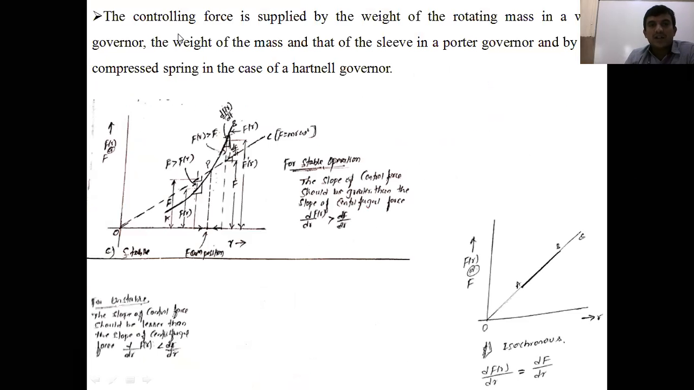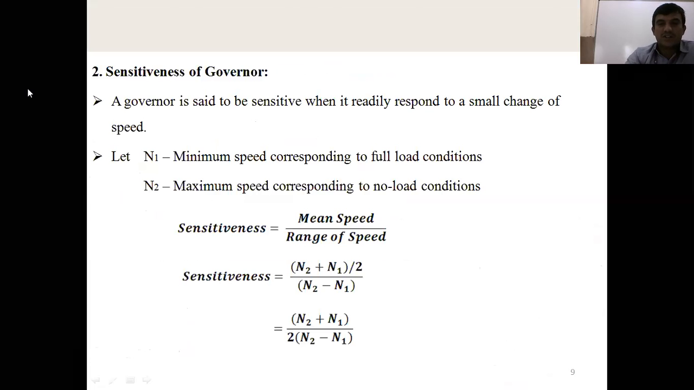Here, the controlling force is supplied by the weight of the rotating mass in the Watt governor, the weight of the mass and that of the sleeve in the Porter governor, and by the compressive spring in the case of the Hartnell governor. The mass of the governor ball is not important here. Only the compressive spring generates the controlling force. This is the first important definition.